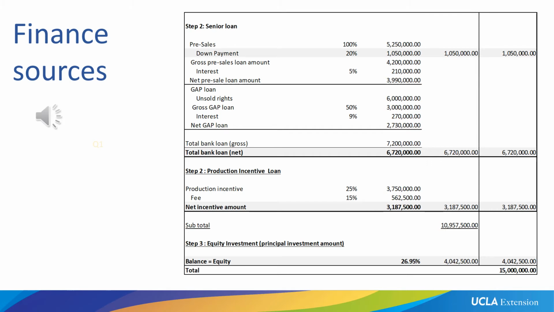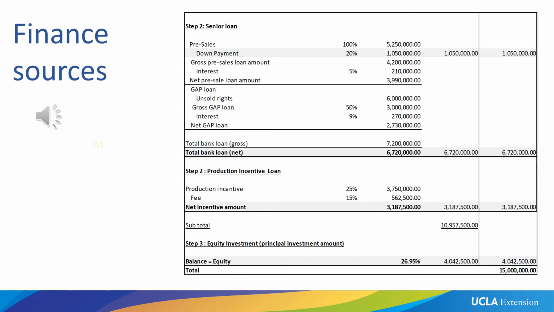What we have to pay the bank back later, however, is the gross bank loan amount, because we do have to pay our interest, and we pay that later in our recoupment schedule. So we'll get to that when we talk about the recoupment schedule. But for now, just remember what you have to pay back is the bank gross loan amount. What you get to use to cover your production cost is the bank loan net.